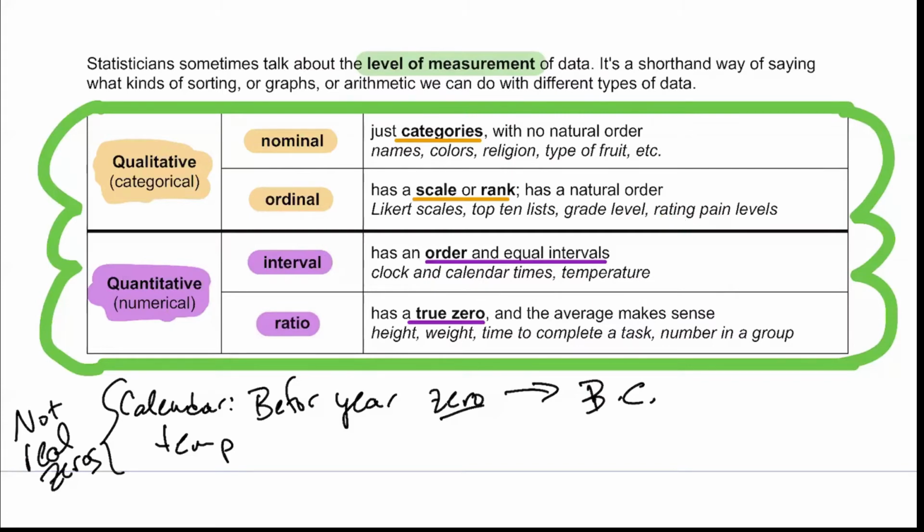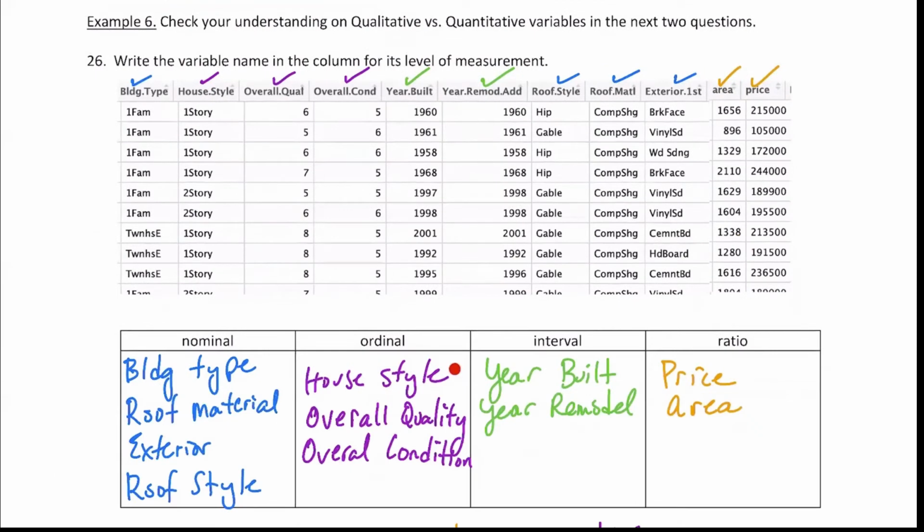If we look at house style, the reason I put that under ordinal is because it's not just style of house, like is it a craftsman or is it a Victorian? If you look at house style, where it's the number of stories. And so for me, that's why I saw it as ordinal, because that puts it in an order. 1 story, 2 story, 3 story.